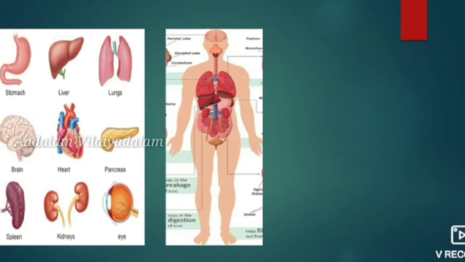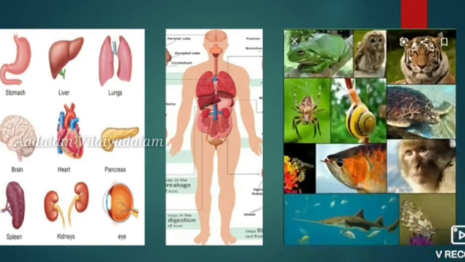The organ system contains all the organs, and several organ systems together constitute an organism. So these are the biological organizations of the living body.